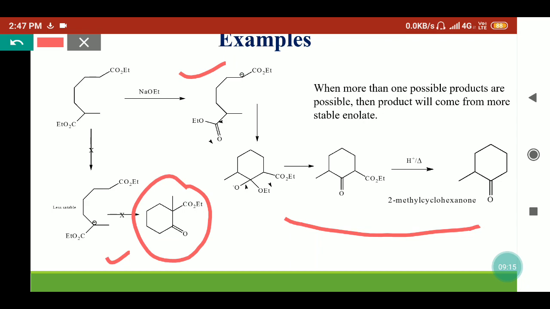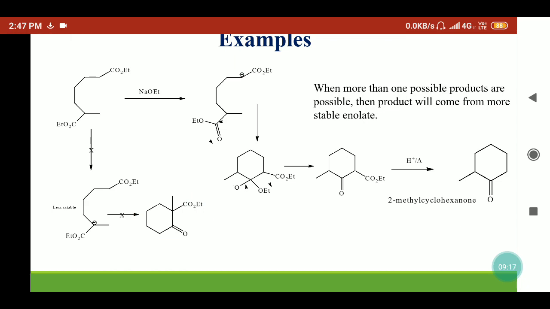So we can conclude that the Dieckmann cyclization reaction is a very useful reaction to form cyclic ketones. We can form cyclopentanone or cyclohexanone, which are useful materials to form natural products, like in steroid synthesis, pyridine synthesis, and so on.